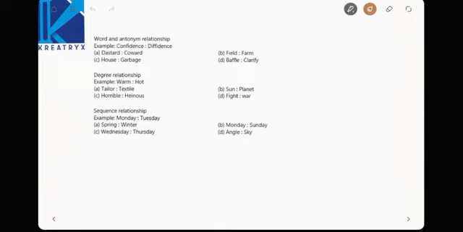Now the options, which options will help you here? Right, baffle, clarify is the exact thing, right? Clarify means having a clear-cut opinion. Baffle means perplex, complex nature, right? Having no clarity on the things, right? Now warm, hot. Warm is a degree of intensity. When it increases, warmness increases, it becomes hot. Now the fight will lead to war, right? What is a fight? It is a small thing. When it intensifies, then it becomes war.